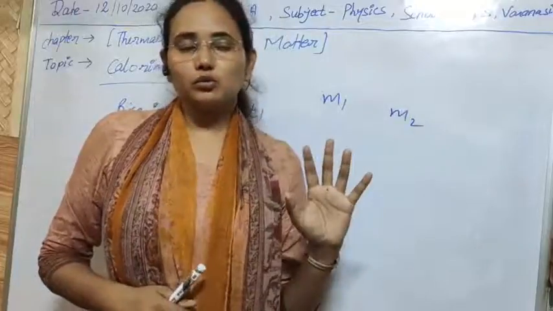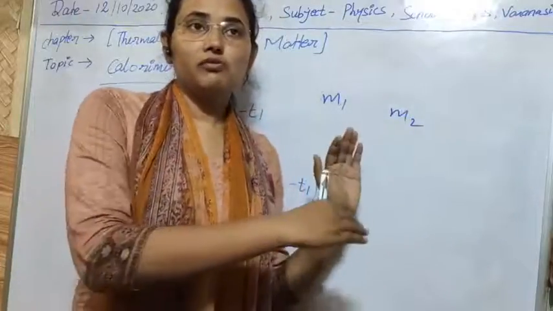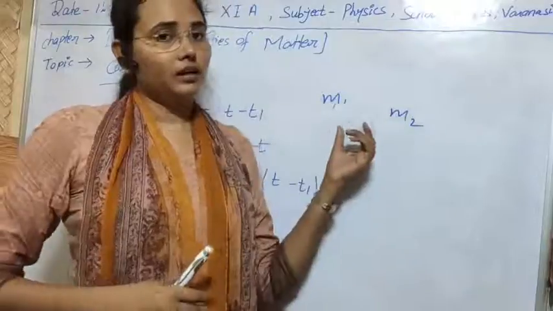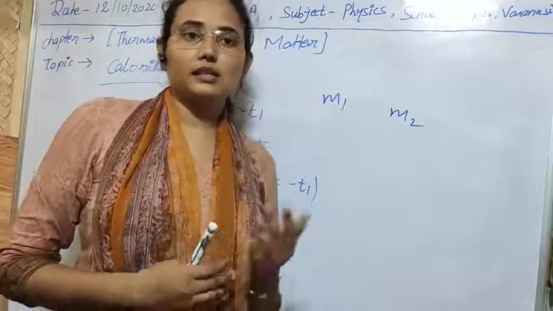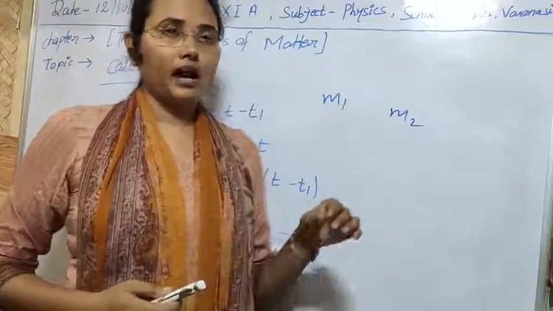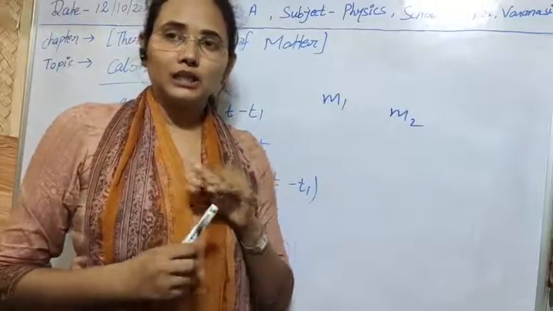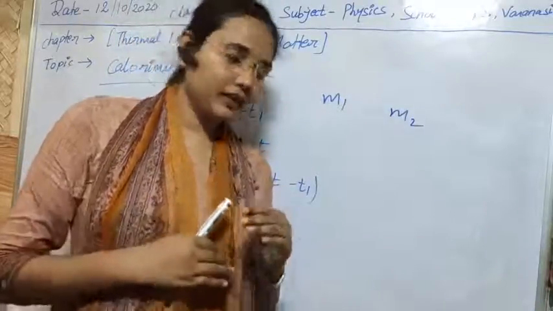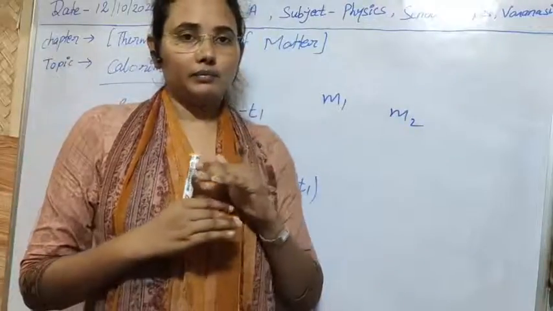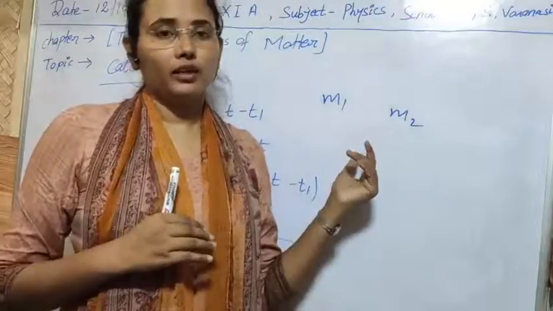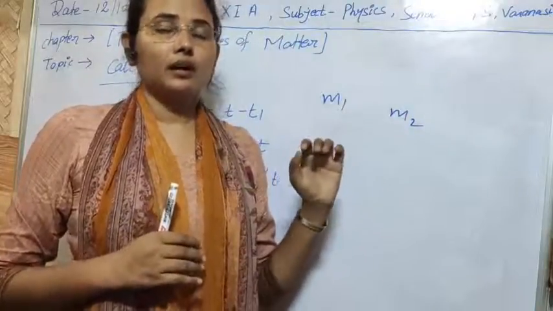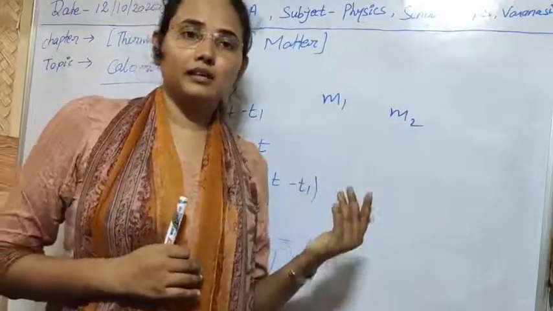We have to take the weight of the calorimeter in the initial condition, and then fill it with water, about half of its space, and again take its weight.